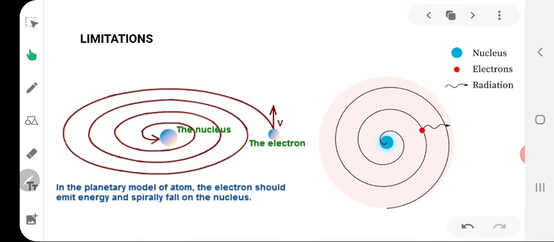Apart from these, the Rutherford model of atom could not explain how the electrons are distributed in the extranuclear portion in an atom. This means it could not give any information regarding the electronic configuration. So, in order to remove these two limitations, some other theories were proposed, and we shall be studying about those theories in the next video lesson.